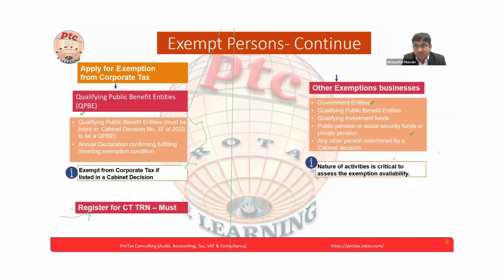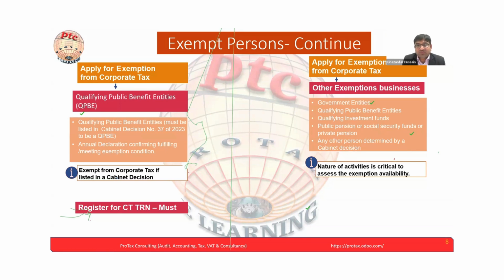Government entity, which we already discussed, qualifying public benefit entities, qualifying investment fund, public pension and social security fund, and any other funds, any other person. Here the important part is the qualifying investment fund. This will be important. We have to understand which are the funds, such as real estate funds, because some qualifying real estate funds get the exemption and some do not. Similarly for the public pension and social security fund, we have to see if we are part of the contribution of such a scheme.